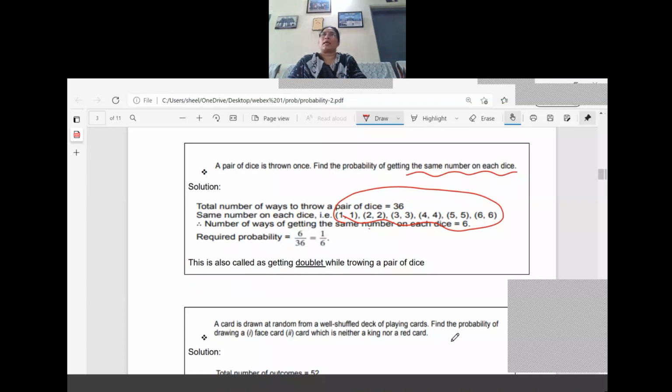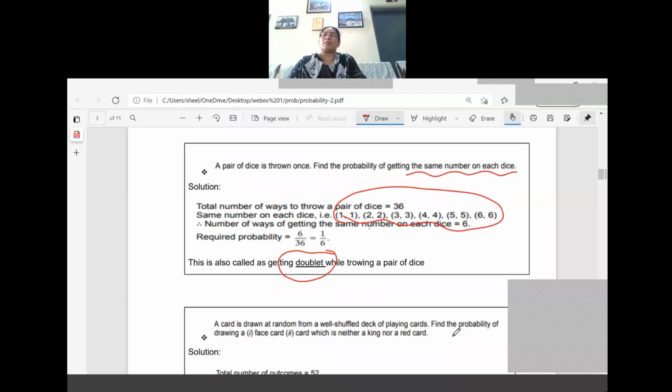Now this question can be asked in the paper in a different way. How can the question be? Find the probability of getting, instead of same number, a doublet. Find the probability of getting a doublet while throwing a pair of dice. Listen, all of you, the question can be asked in a different way.